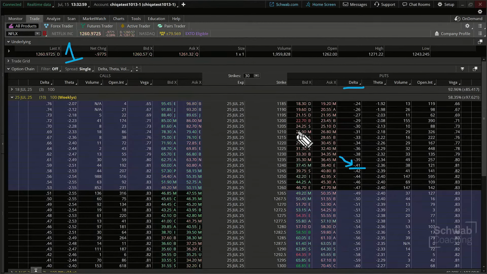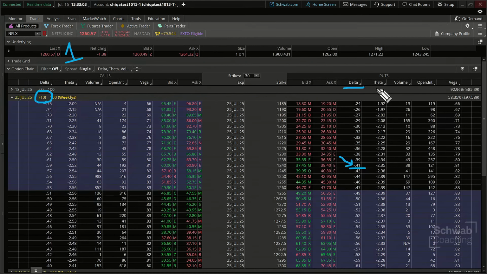It's also short term. This is a 10-day option. And what are we looking at over here? Theta. The theta decay, each and every day, it's decaying about $2.34. Now, a lot of traders will capture this range. I didn't even go all the way down to 20, but I'm going to right now.